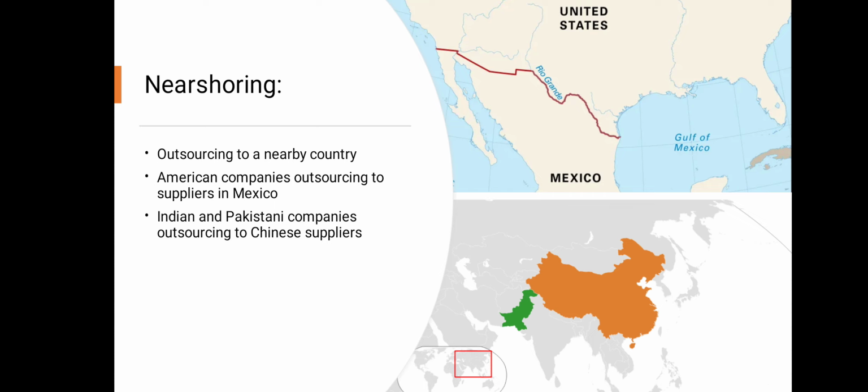So I hope that with the help of different relevant examples, we are able to differentiate between outsourcing, offshoring, nearshoring, and onshoring.